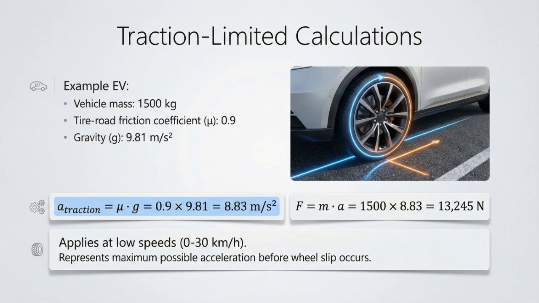This force represents the maximum tractive capability of the tires. Beyond this point, wheel slip will occur. So, this traction-limited acceleration defines the strongest possible launch performance of the vehicle before tire grip becomes the limiting factor.